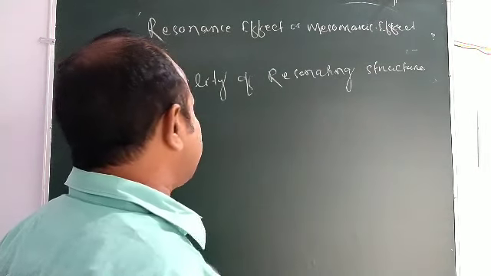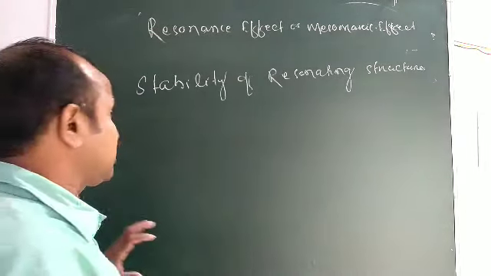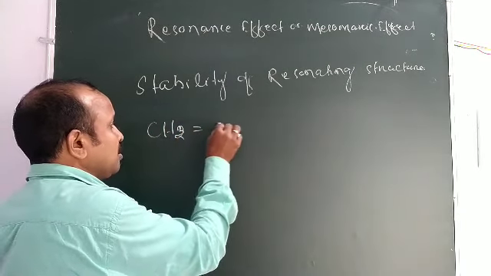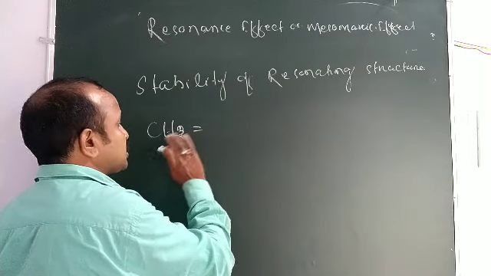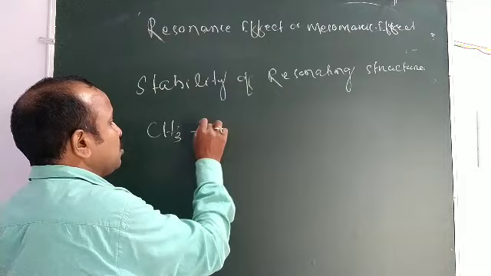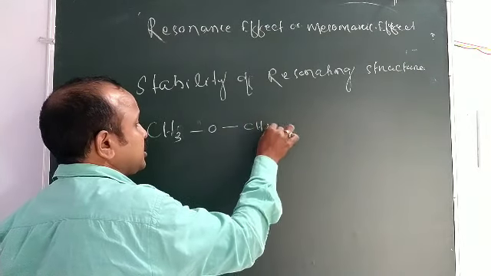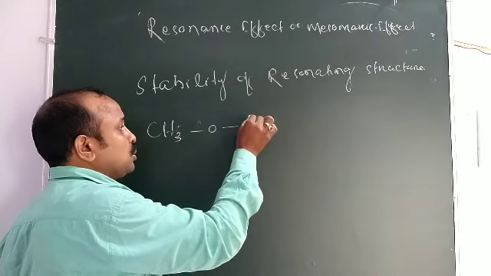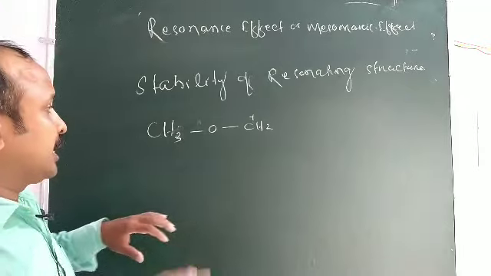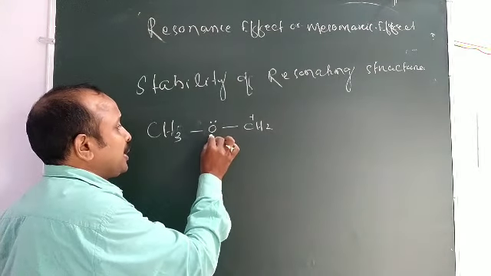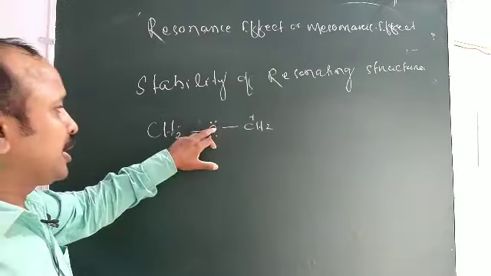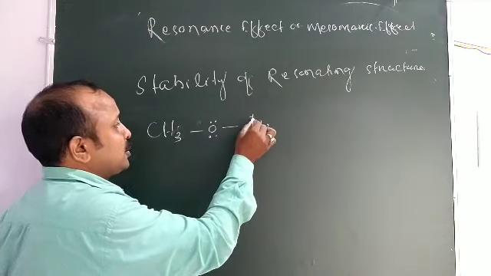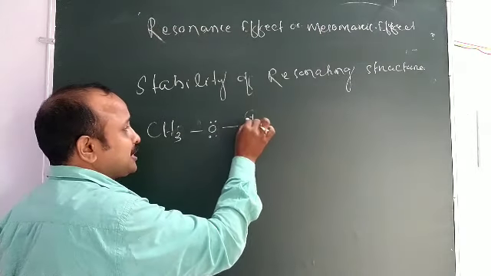Stability of resonating structure. Suppose here is CH2 double bond CH3 O CH2 plus. Here is a lone pair of electrons, sigma bond, positive charge.